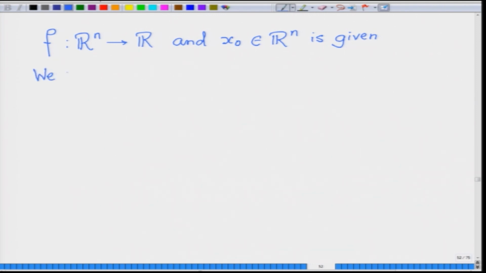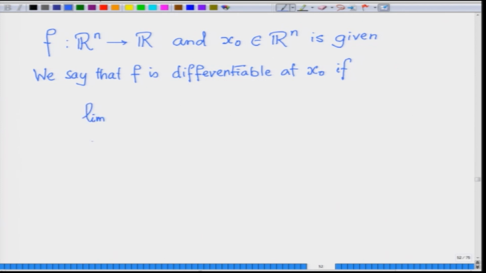We say that f is differentiable at x naught if the limit, as norm h tends to 0, where h is now a vector, a vector variation.